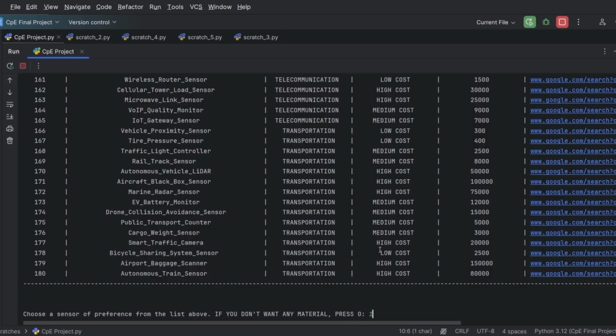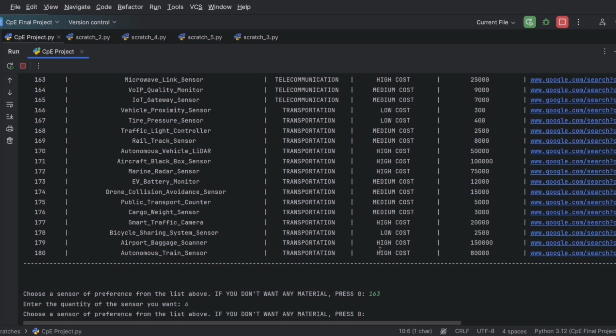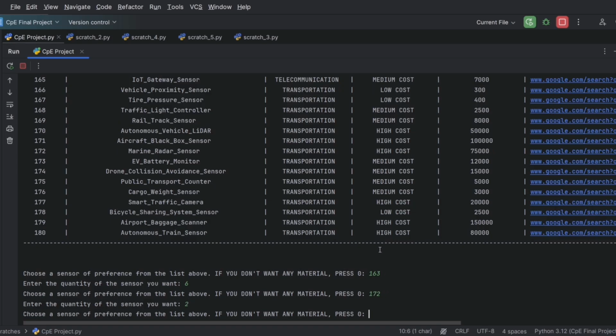163. Then enter the quantity we want. Let's say we want six of those sensors, and let's say we choose another one, which is the marine radar sensor written in item 172, and we want two of those sensors. And if you don't want to add or include any more sensors, we just need to press 0.